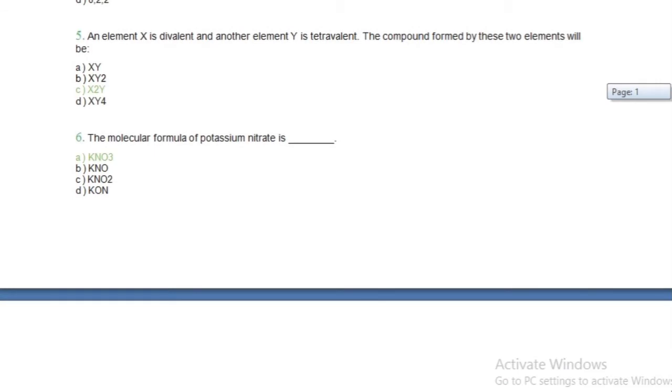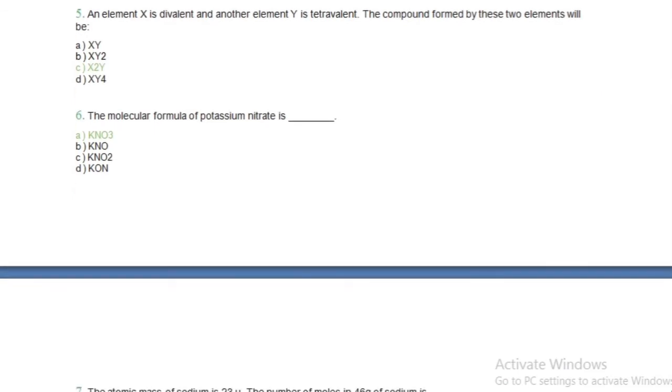The next question: an element X is divalent and another element Y is tetravalent. The compound formed by these two elements will be what? One element is X which is divalent and another element is tetravalent.